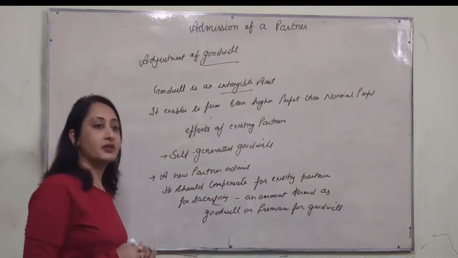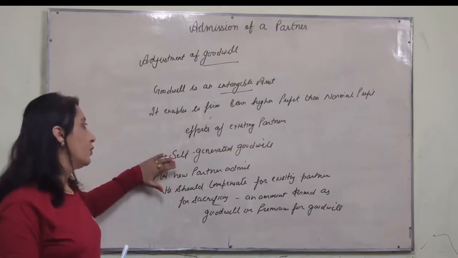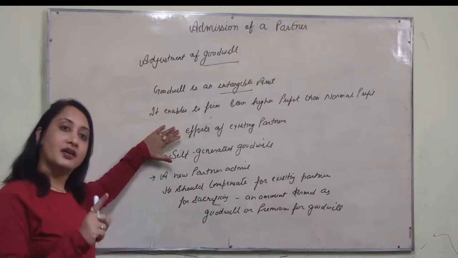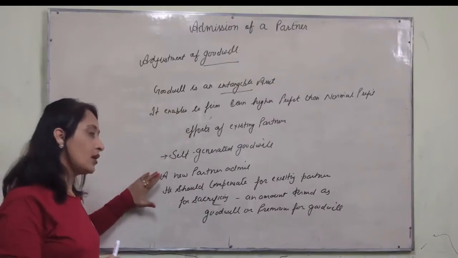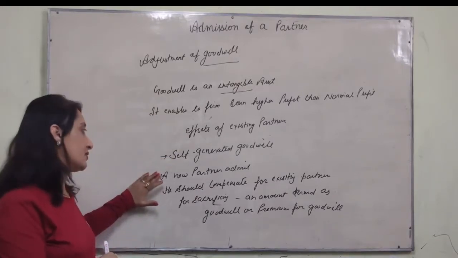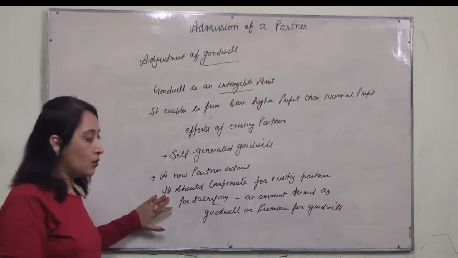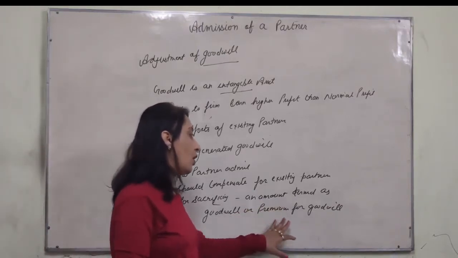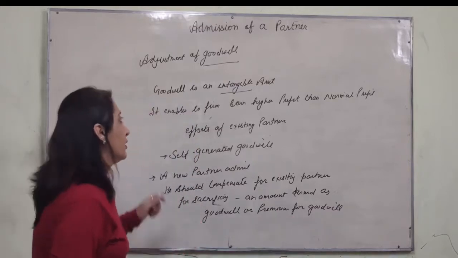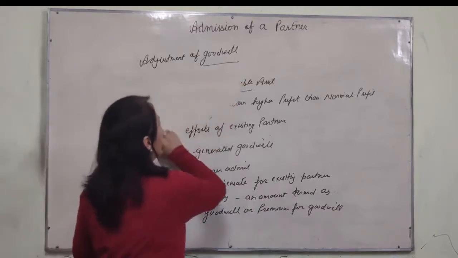Now try to understand. Self-generated goodwill is the effort of the existing partners. Now a new partner enters the business. Now for goodwill, he should compensate some amount that we term as goodwill or premium for goodwill. This is all about goodwill.